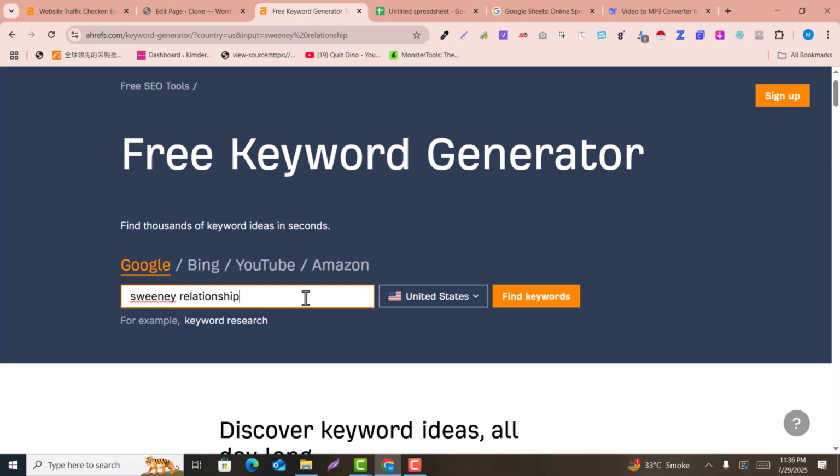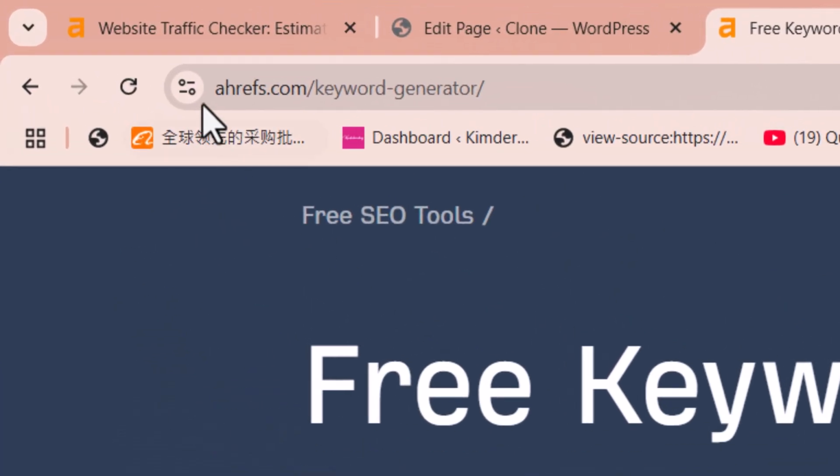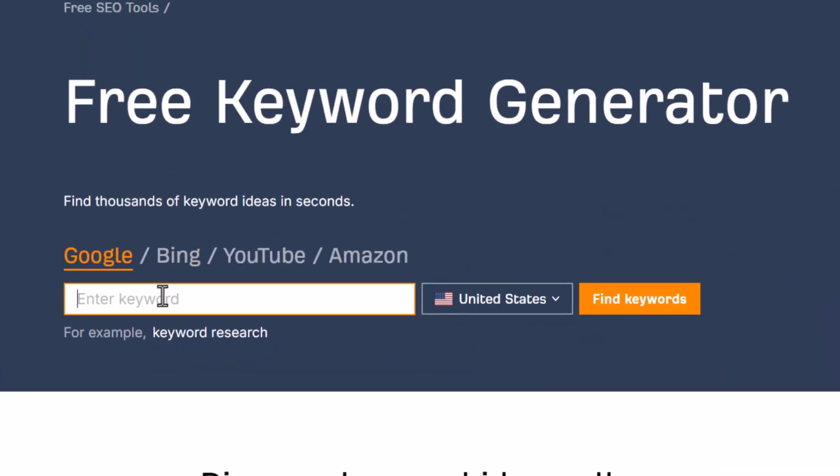Before starting a blog, you need to have the keywords for your blog, because without keywords, if you are starting the blog, it means you are not going to be successful. So now we are going to do the keyword research for our relationship blog. So for example, our topic or niche is relationship. So here in the Ahrefs keyword research, we are going to find out the free keywords.